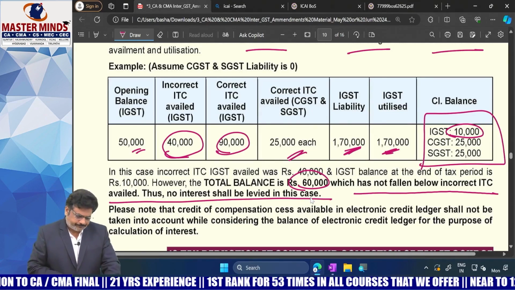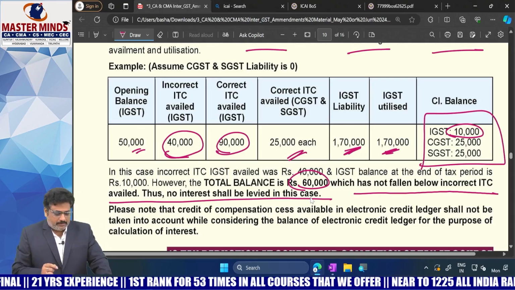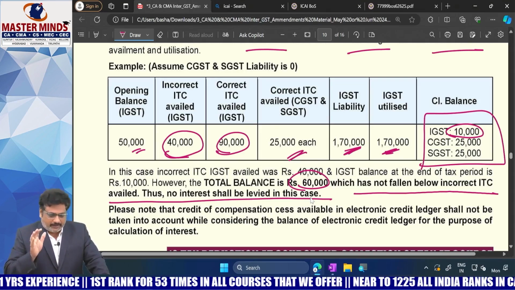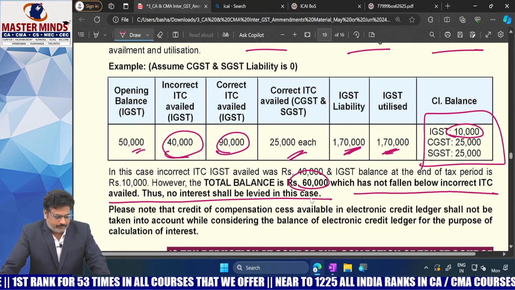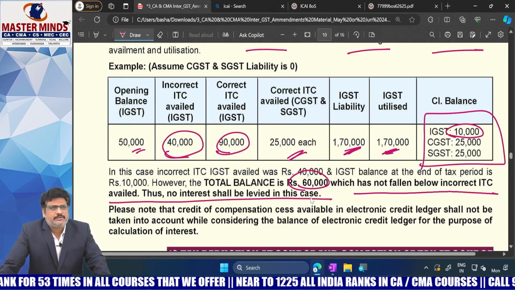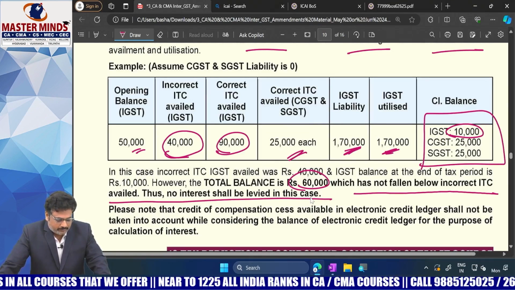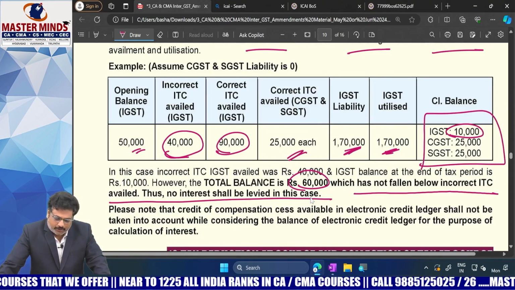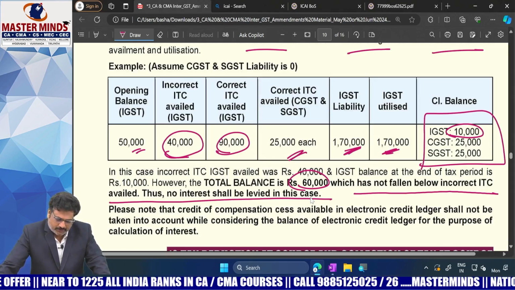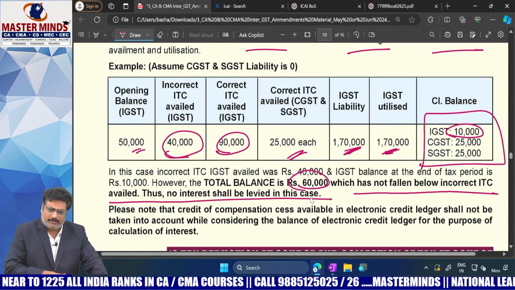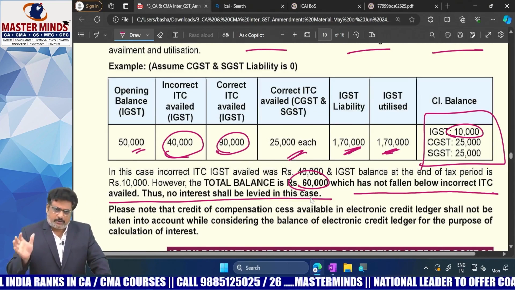So what is the summary of this point? When IGST ITC was wrongly availed and utilized, there will not be any interest liability if the balance in the electronic credit ledger under the heads IGST, CGST and SGST taken together does not fall below the ITC that was wrongly utilized or availed.